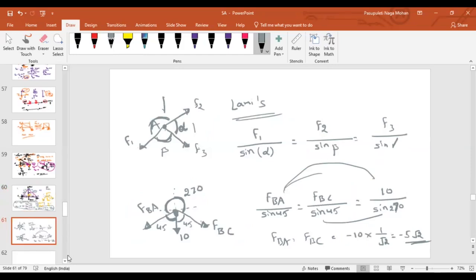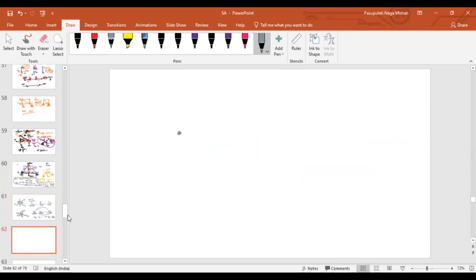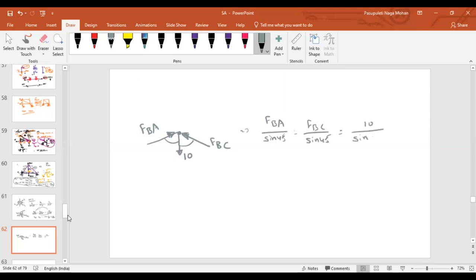Minus's direction is wrong. Now tell me, I have assumed it as a tensile force, isn't it? Yes, sir. First of all, we are using tensile. What if I assume them as compression? If it is compression, I have to draw the line to represent this force. What is the force in member BA, as far as I remember, and this is again my force BC, FBC. This angle is 45, this angle is 45. Again, can I write the same equation? FBA by sine 45 will be equal to FBC by sine 45, that will be equal to 10 divided by sine 270.